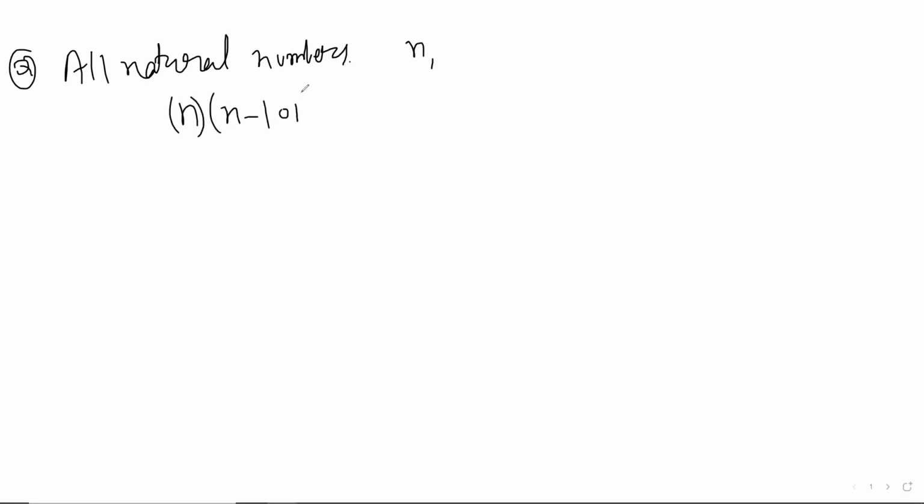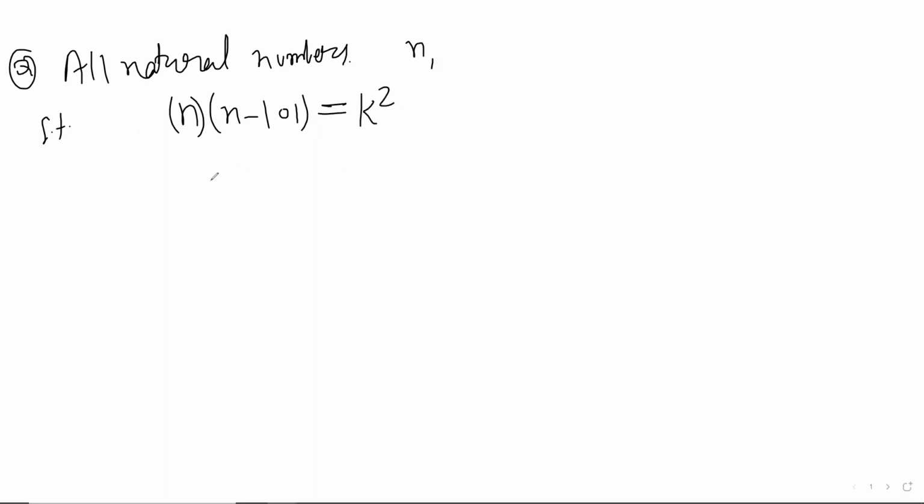I had one more question. I just wanted to verify my solution, sir. I got the answer. So find all natural numbers n such that n into n minus 101 is a perfect square, some m squared.